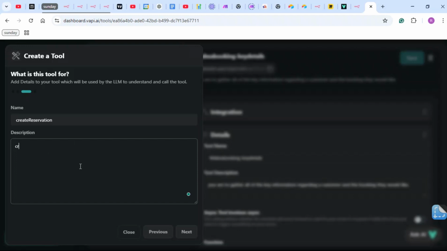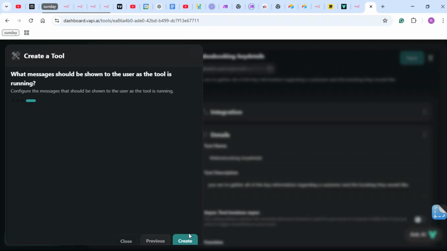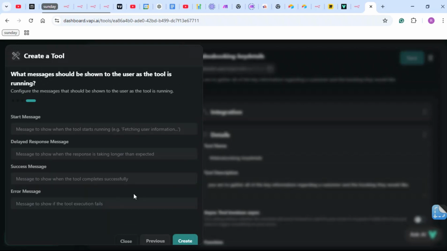So something like create or trigger a reservation once the user has fully confirmed the reservation details. And so once you're done with that, you're going to go to create a tool.